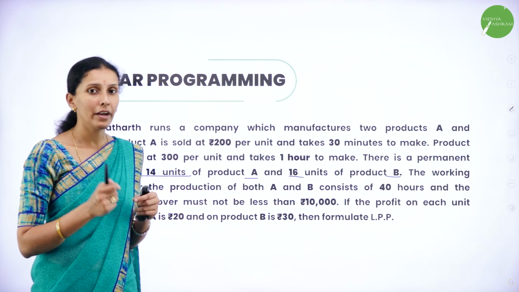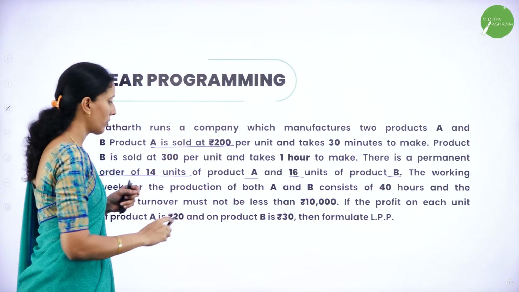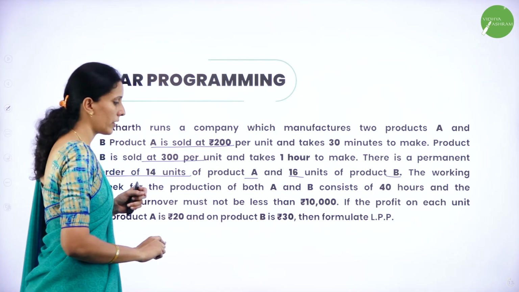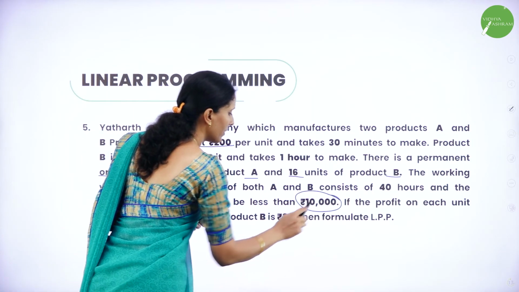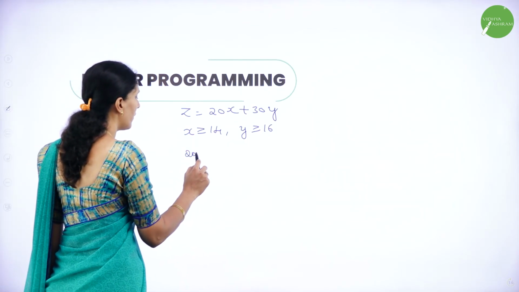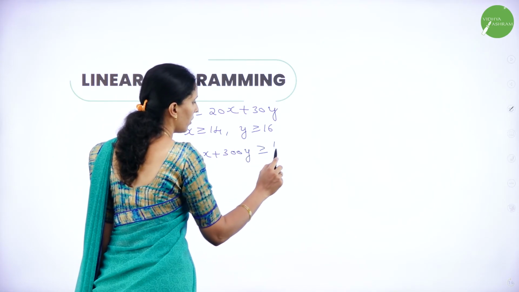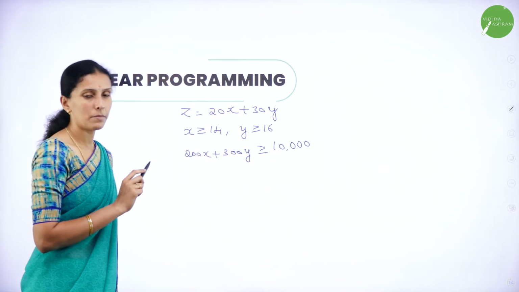And next we have an investment constraint. For A it is sold at 200 per unit and for B it is 300 per unit. But the total turnover we need is rupees 10,000. So therefore it is 200x plus 300y greater than or equal to 10,000. So minimum 10,000 we have.